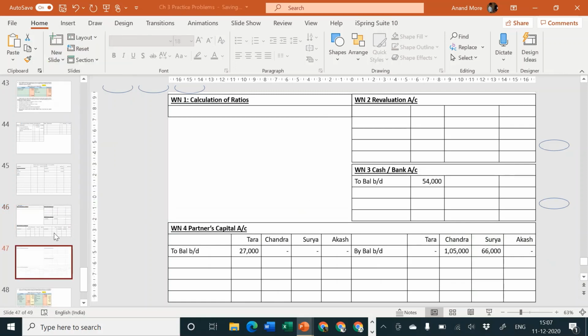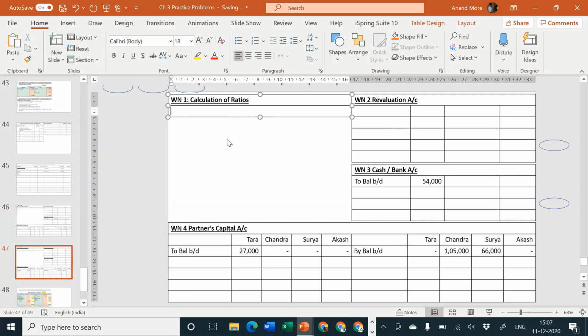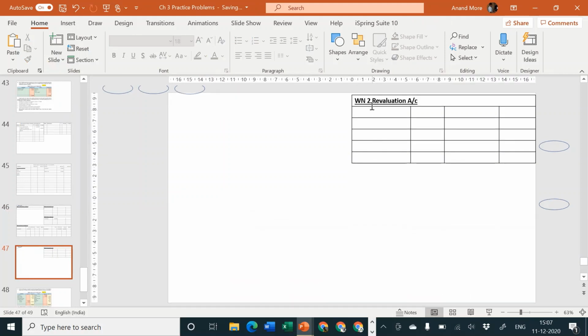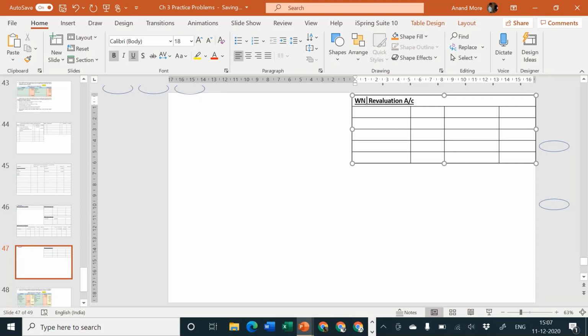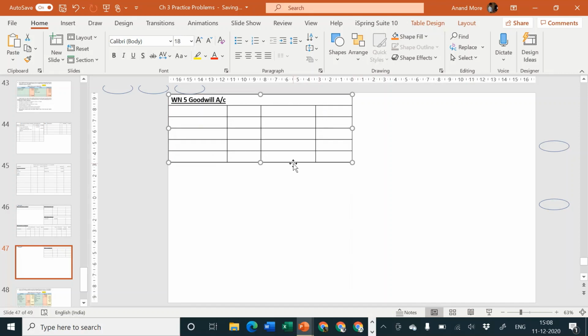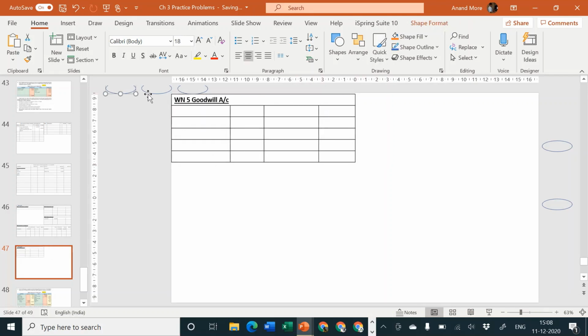Let me duplicate the slide and remove certain extra things. This I'm going to remove. Working note number 5 will be called goodwill account. Okay, so this is my goodwill account, and the entry which we have decided is goodwill account debit to old partners capital account. Let us quickly pass the journal entry.